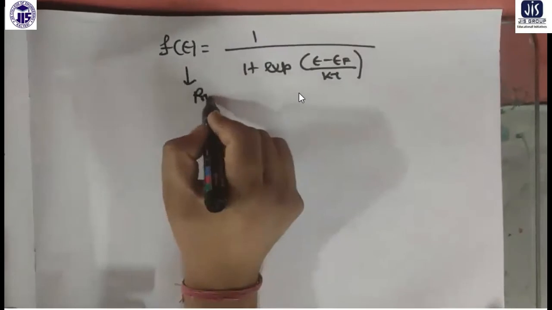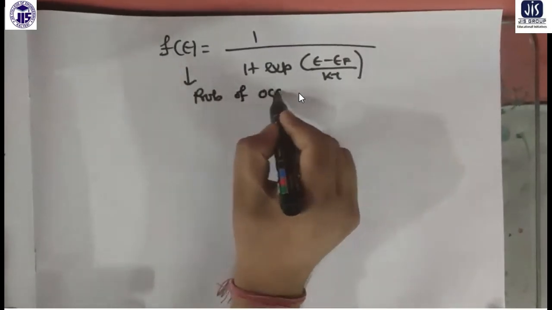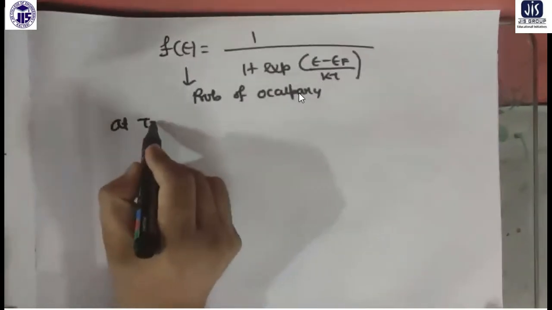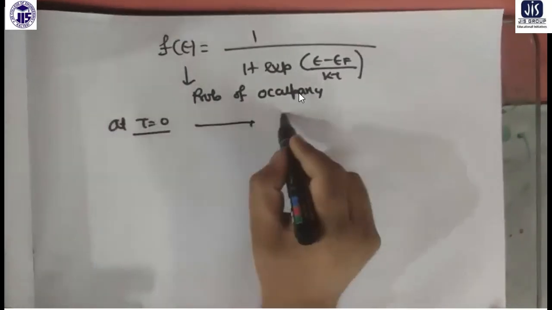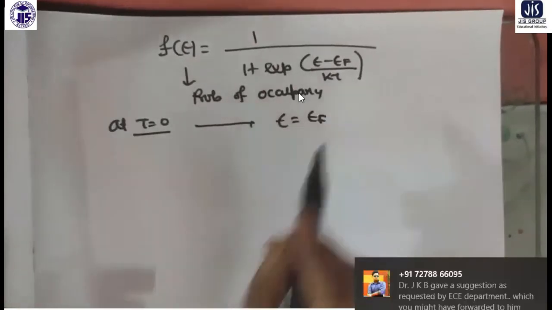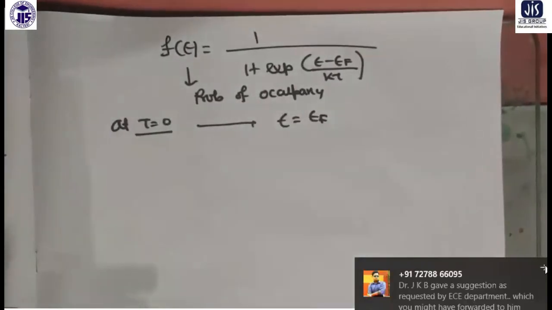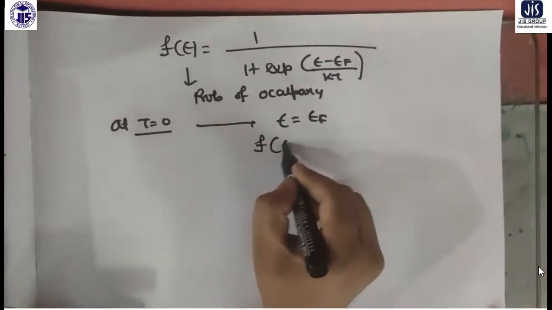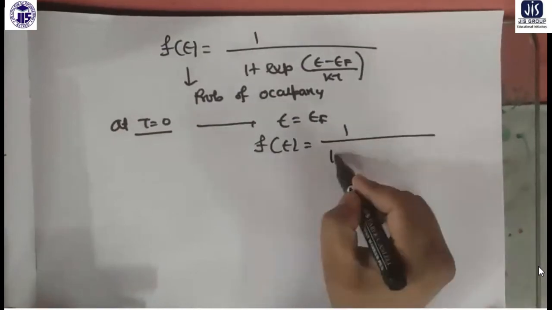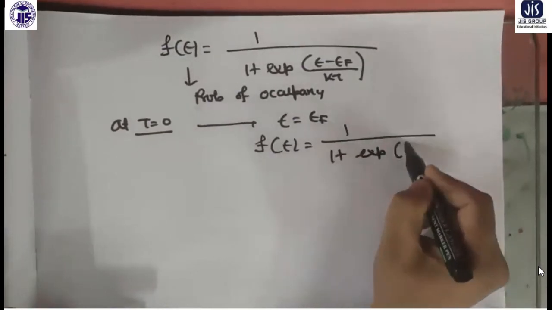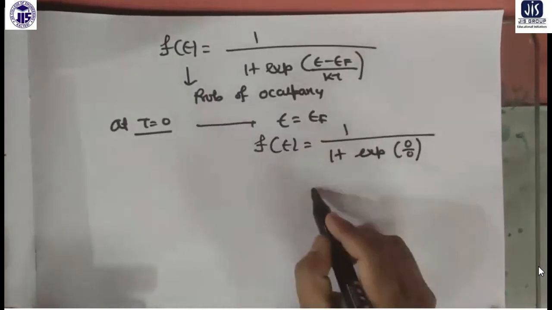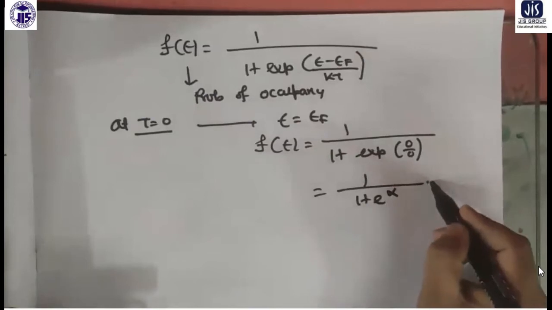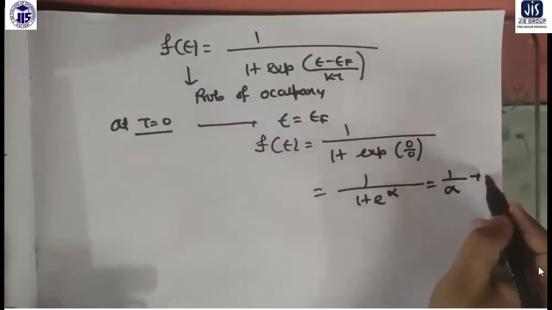So this is giving you the probability of occupancy at T equal to 0. Now I am working at E is equal to EF. So F is equal to 1 by 1 plus exponential 0 by 0, which is basically 1 by e to the power infinity. So something by infinity means it goes to 0.